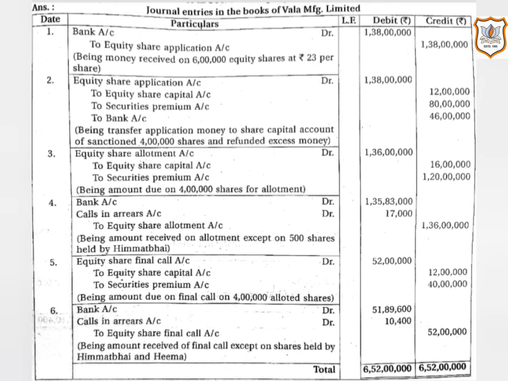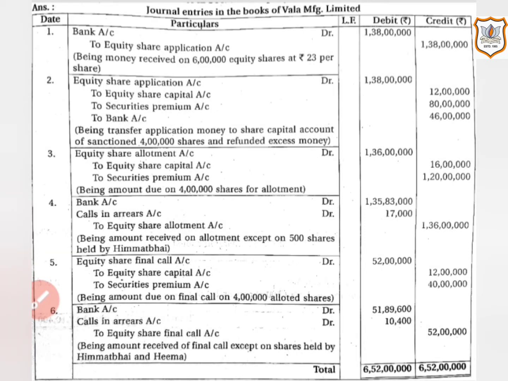So when shares are issued at premium, the amount received in excess of face value of shares is credited to a separate account. As per Companies Act, such amount is carried to securities premium account or securities premium reserve account. The premium on issue of share is a capital profit. So here you can see that your securities premium account is credited when premium amount is received. Now let us see the next entry.